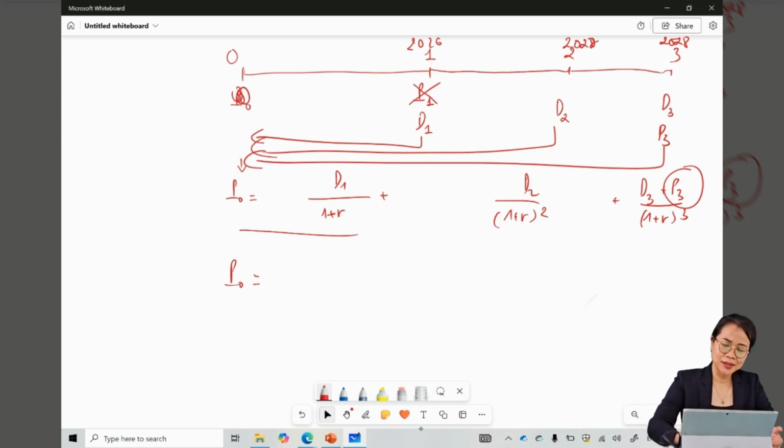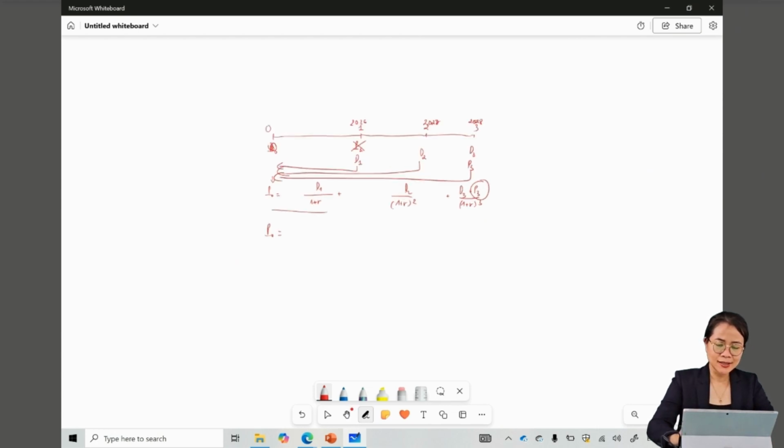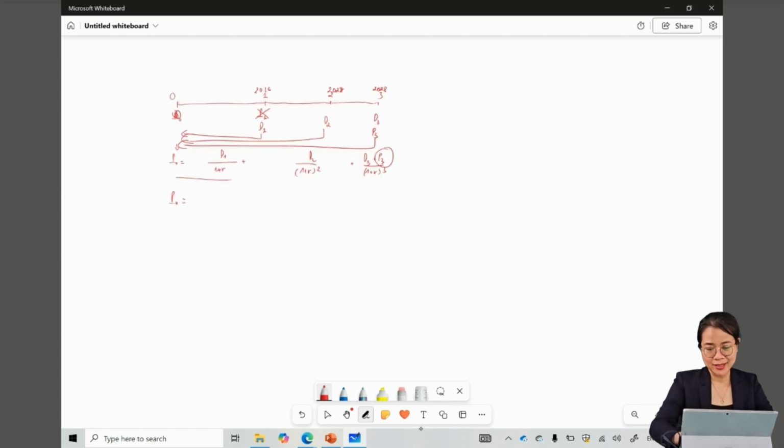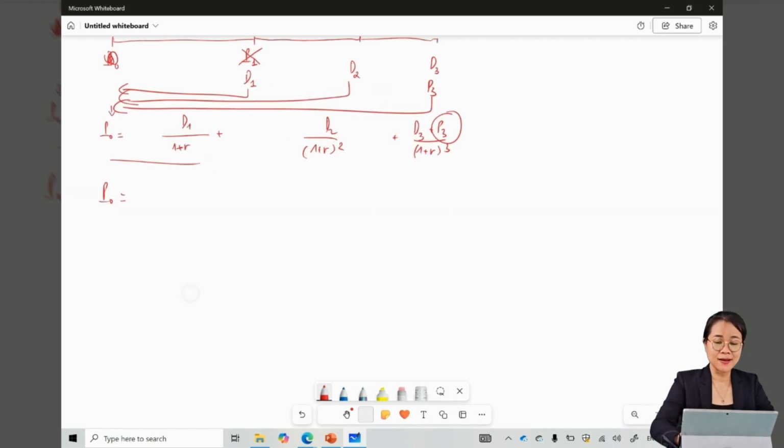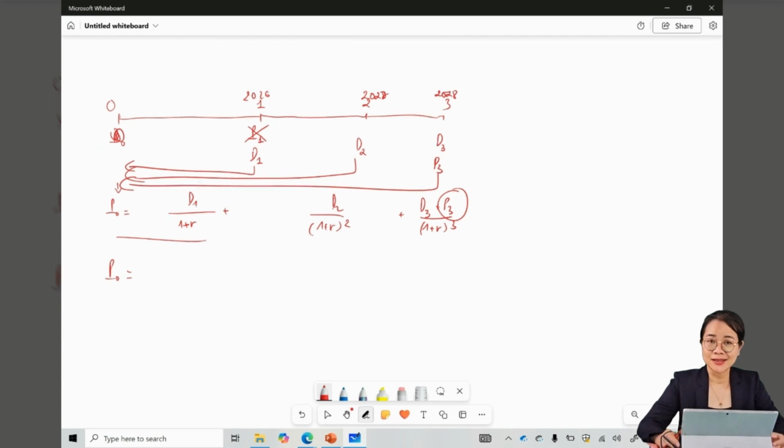But let me give you a question. By the end of year 3, you sell the stock and someone will buy the stock at P3. How much will he pay? How much will the stock be 3 years from now? The price 3 years later will be determined again by the cash flow it generates in the future.